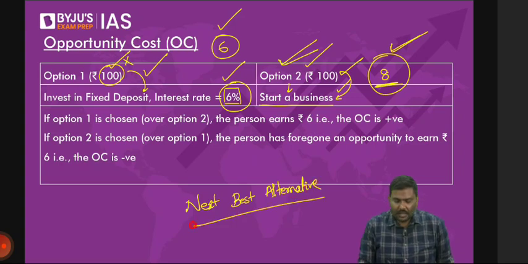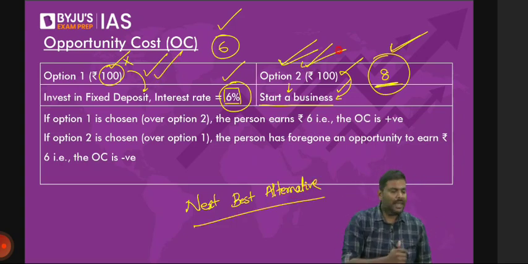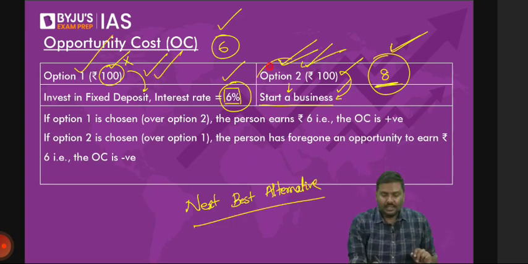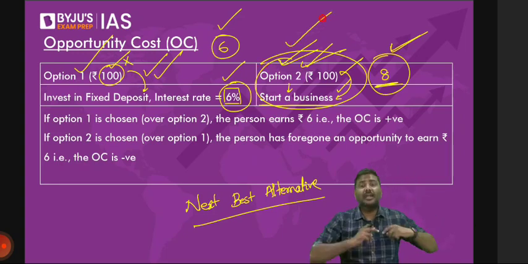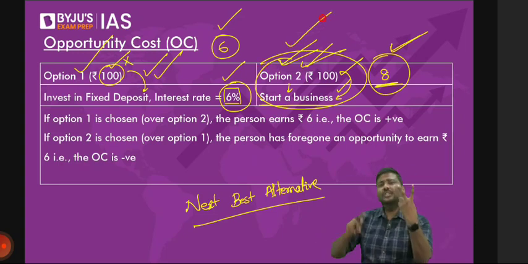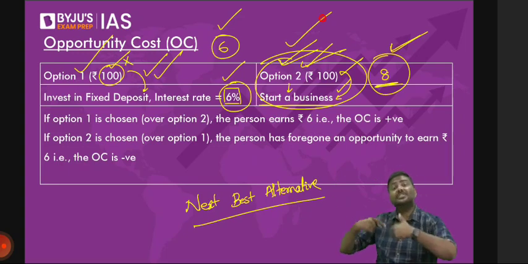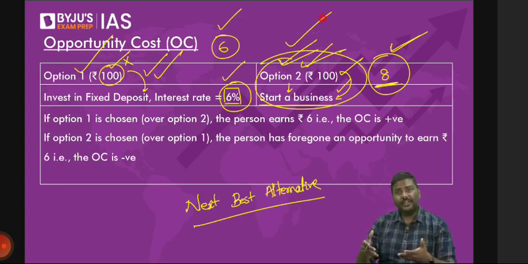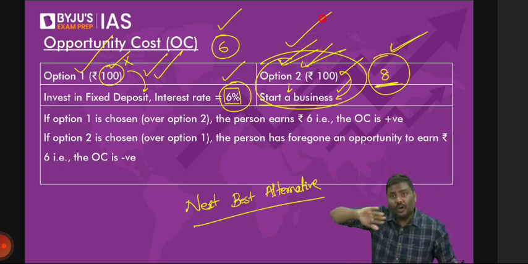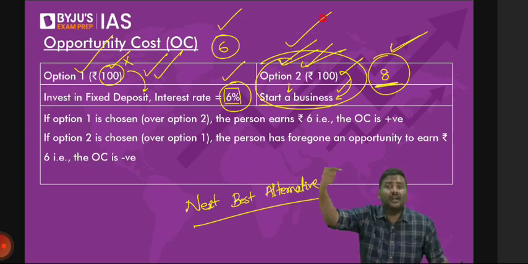What was the option here? You had 2 choices. Imagine you decided to keep the bank deposit. The second option becomes your next best alternative. And if you choose to start a business, your bank deposit becomes the next best alternative. There are 2 options. You will choose one of them. The other one will become the next best alternative. So whenever you have limited resources, you'll have to make choices. And the potential benefit or cost that you incur because you have foregone, because you have ignored the next best alternative, that is called an opportunity cost.